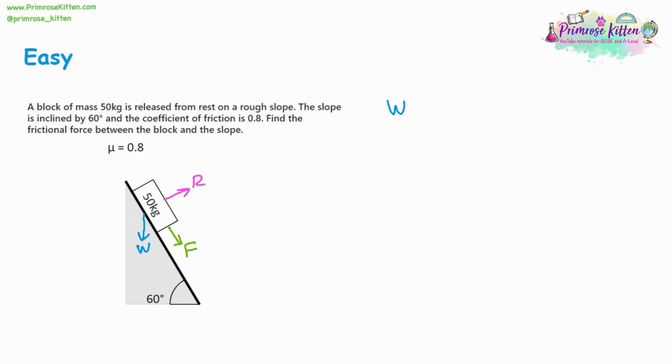So firstly, the weight is going to be the mass times gravity. This is really a variation of force equals mass times acceleration, by the way. And the acceleration is just the force of gravity. And the force we're looking for is the weight. So it's actually using that same equation we've been using before in previous videos. So the weight is equal to 50 multiplied by 9.8, and that's going to give 490 newtons.